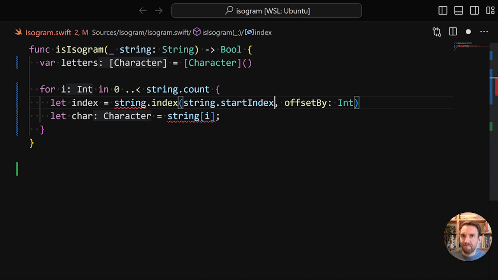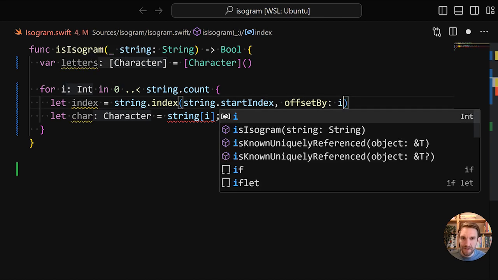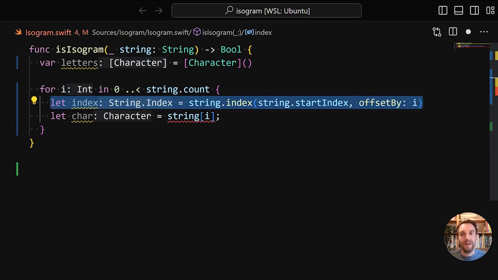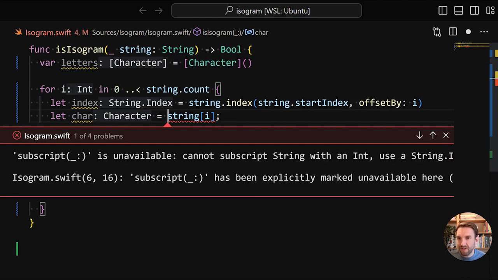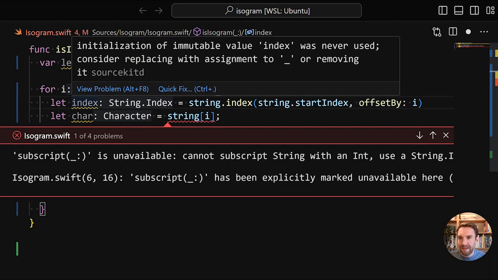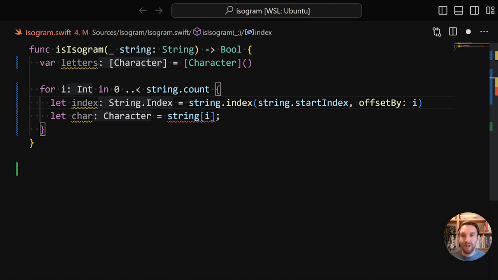This is before the first character. And then the offset by is the thing that we actually have as a variable, so that's our i. So this line of code is giving us a string.index value, and this string.index value is something that we can use to index into the string.